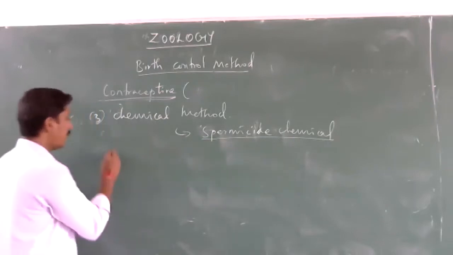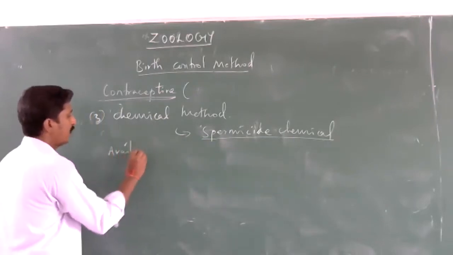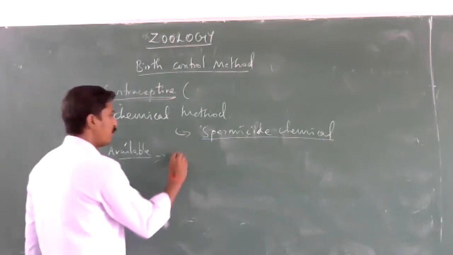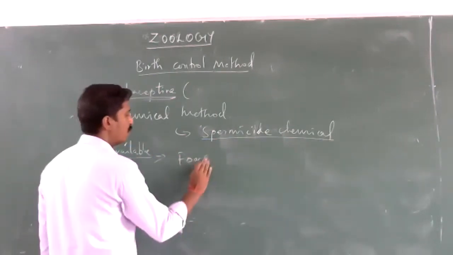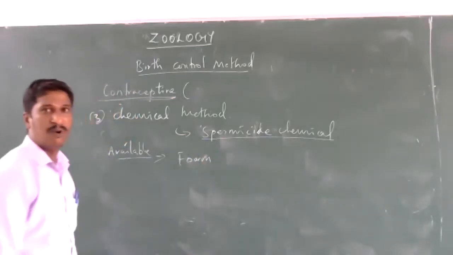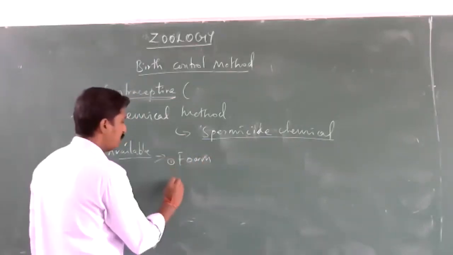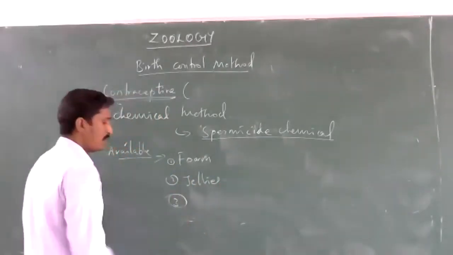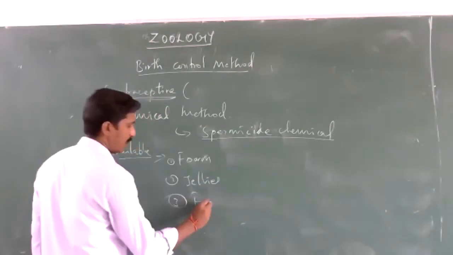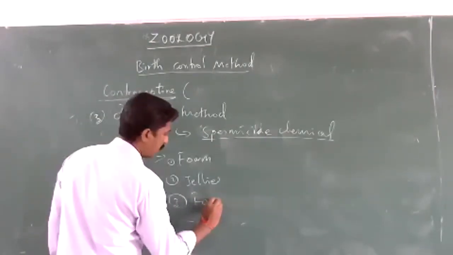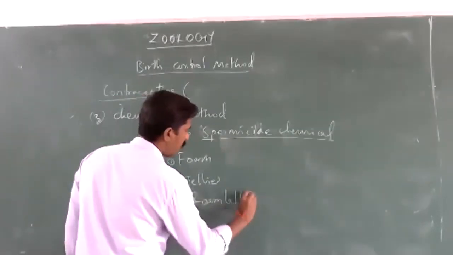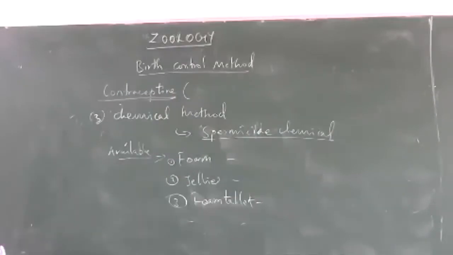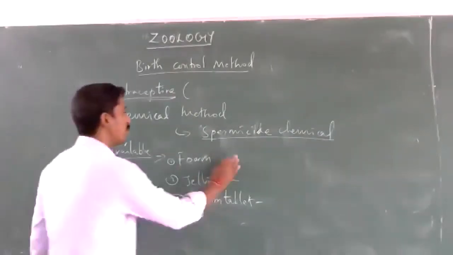In this method, the products are available in the form of foam, paste, jellies, and also foam tablets. It is also available in foam creams.